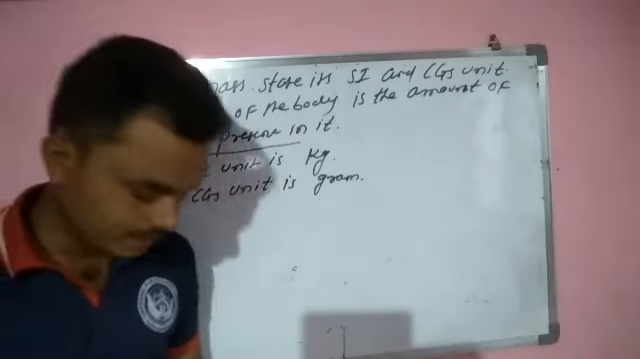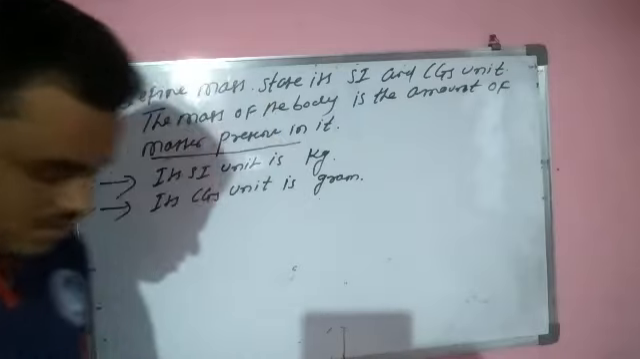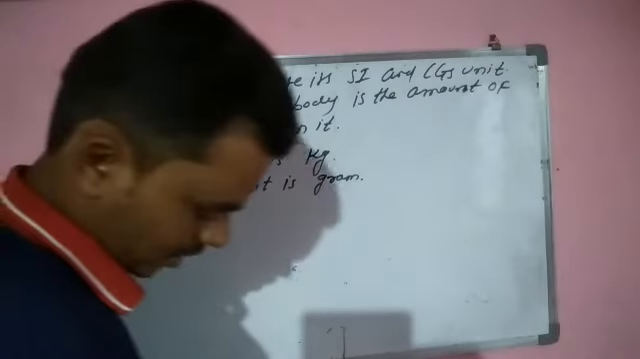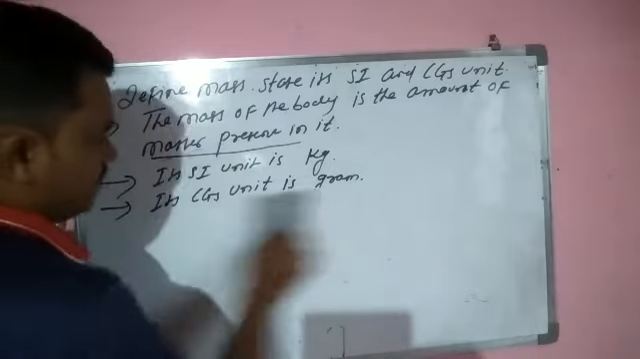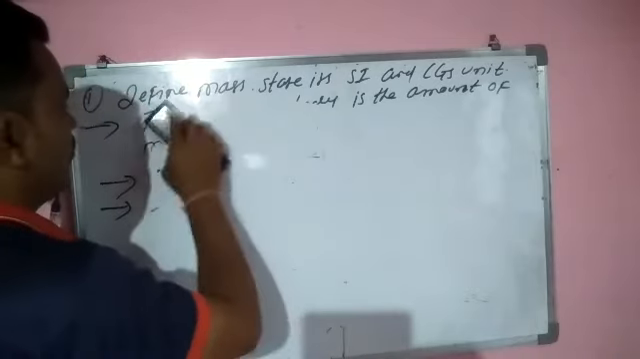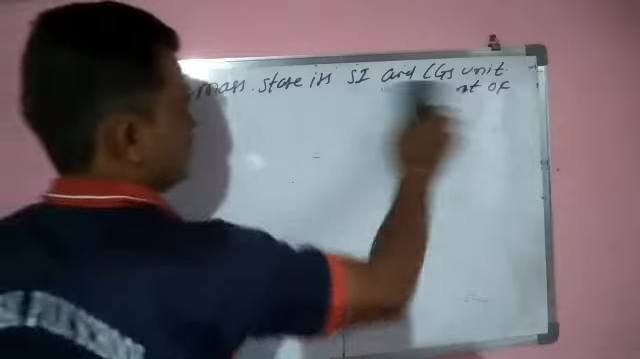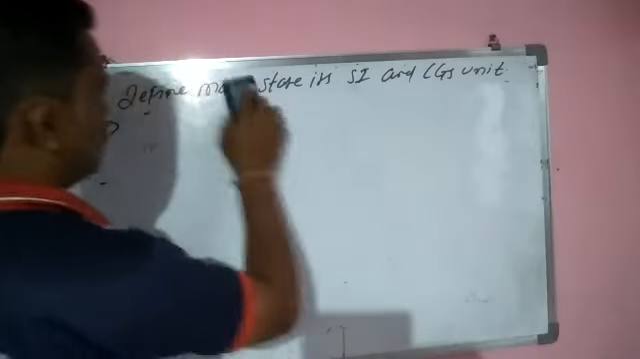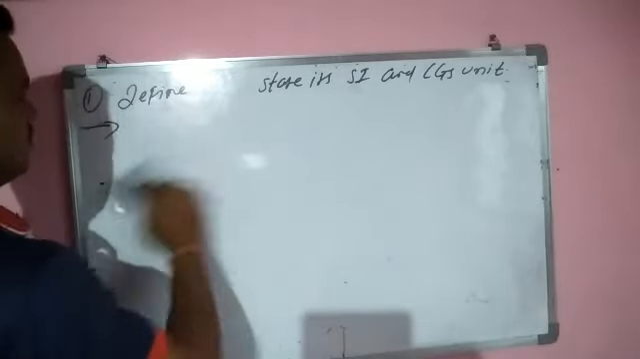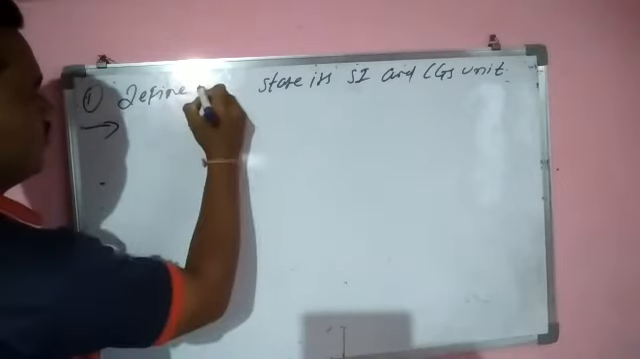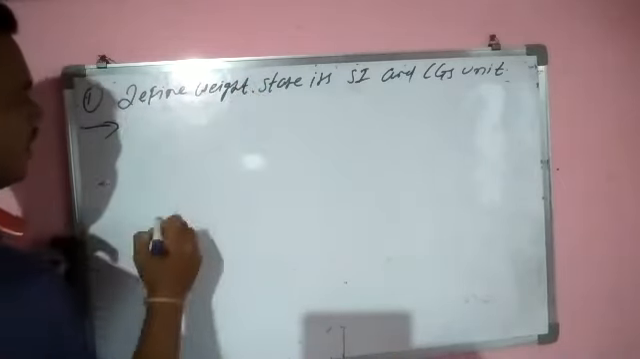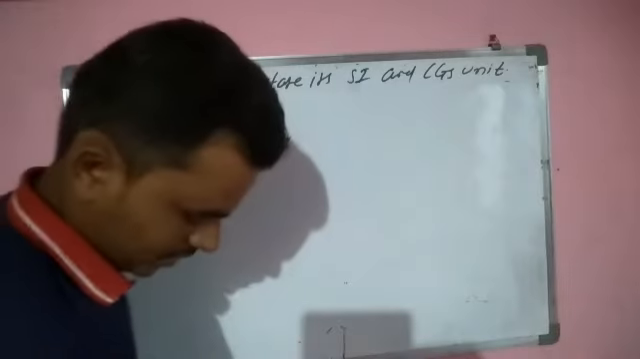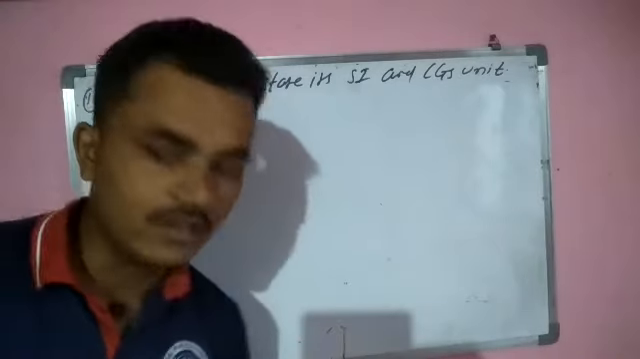Understand? Next, see, define weight, state its CGS unit and the SI unit. So what is the meaning of weight? What do we call weight, and what will be its SI and CGS unit? Define weight, state its SI and the CGS units.